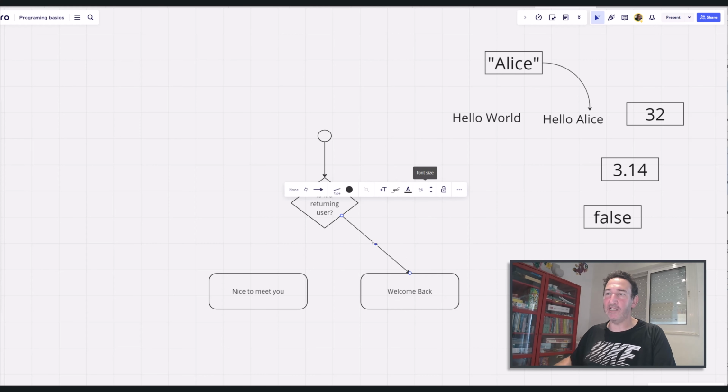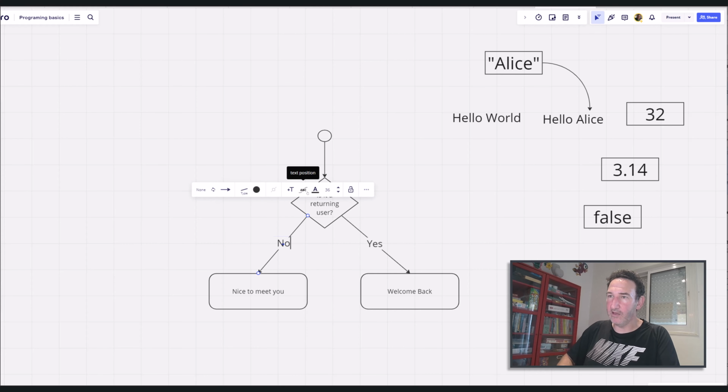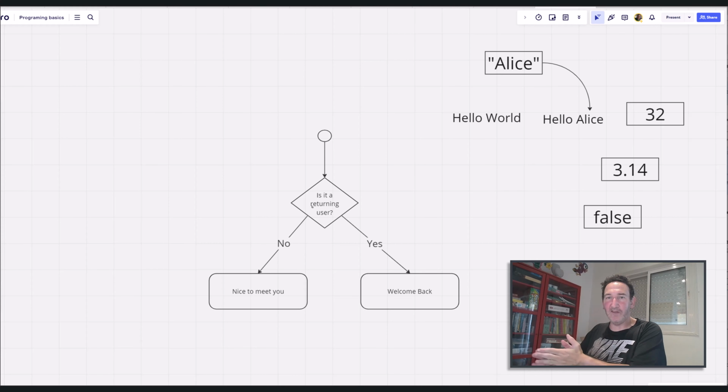The text will be yes, as we said, this is a yes or no question, right? So the answer can be yes, and if it's yes, we're giving the message welcome back. Now, if it's not, you can guess, it will do something like this. If the answer is no, then the message will be nice to meet you, because we're showing him the message for the first time. So this is an if statement, and this if statement is a condition, and when we ask the question of the condition, we can decide whether we do one thing or another thing.